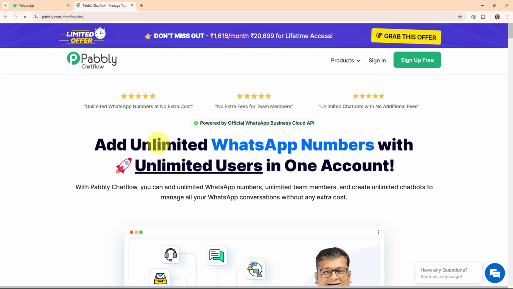Alright, so here on the screen you can see Pabbly Chat Flow's home page, and here you can see two options that are sign in and sign up free. If you're a new user, then you can click on the sign up free and try Pabbly Connect for free today. And if you're an existing user, you need to click on the sign in.